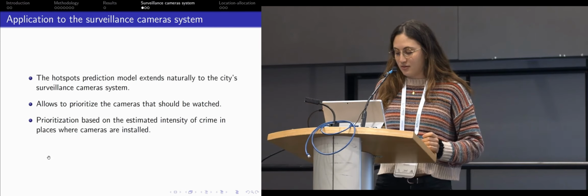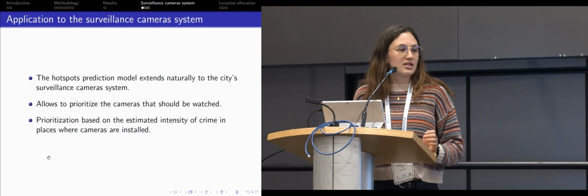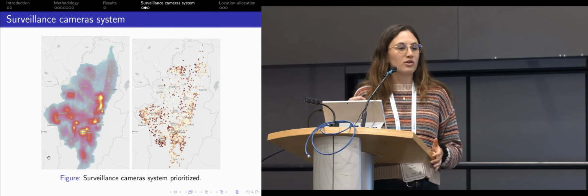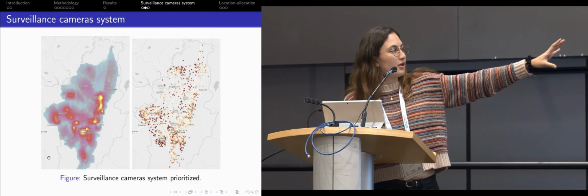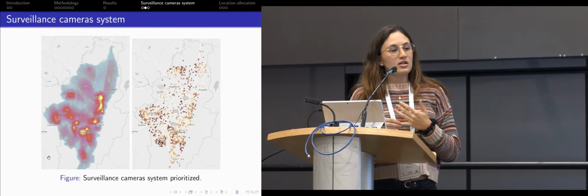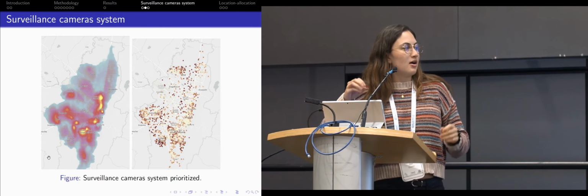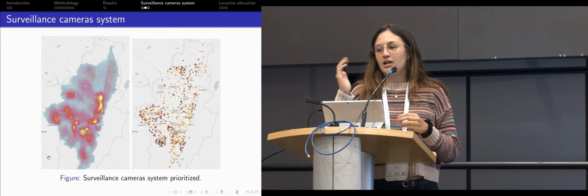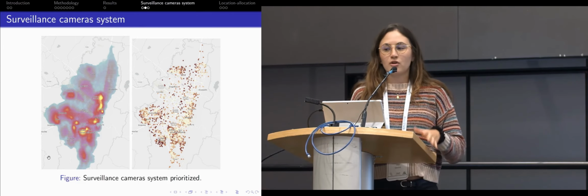The natural way to extend our crime intensity model to this camera surveillance was to determine the estimated intensity in each one of the locations where there are cameras located. So right here you can see our hotspots from the crime intensity function, and right there we have all of the cameras that are installed in Bogota. It may seem like there are different hotspots. The thing is, what we were doing right there was applying the prioritization for each locality, right? So if a locality has 100 cameras, then we would prioritize which cameras they would have to watch first.